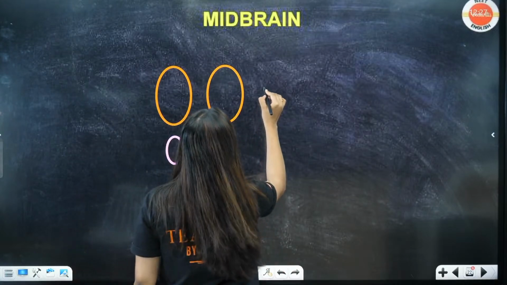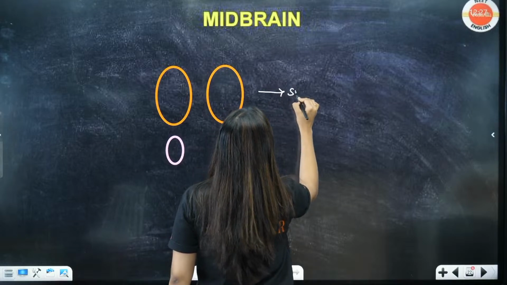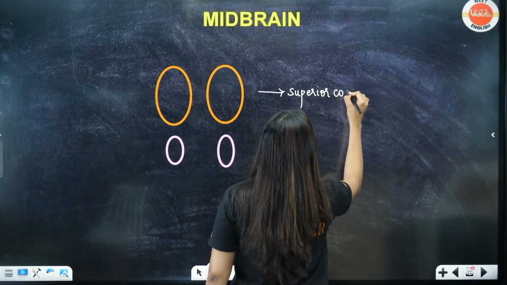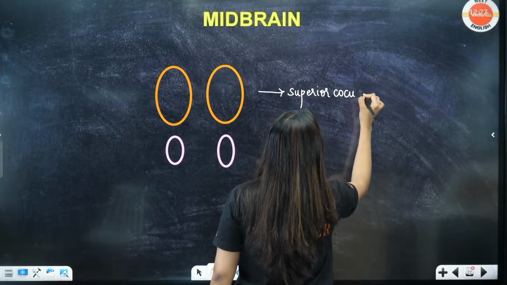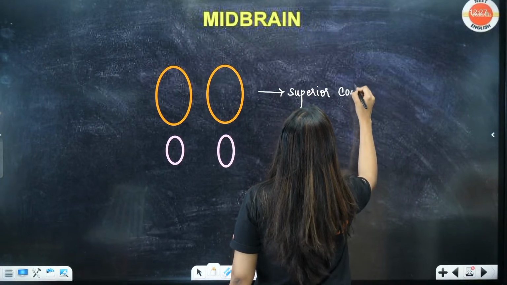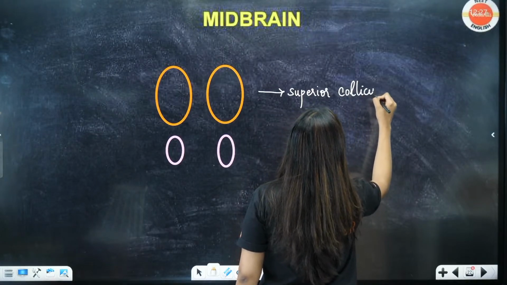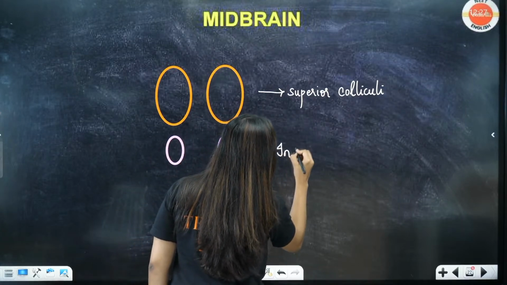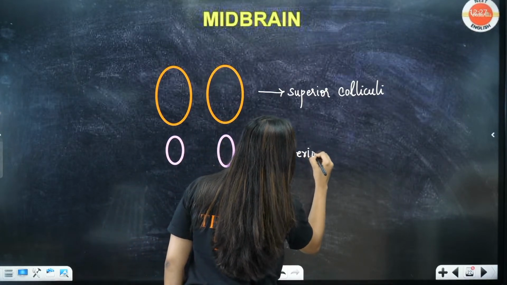These are called superior colliculi, and these are called inferior colliculi. Together they form your corpora quadrigemina.